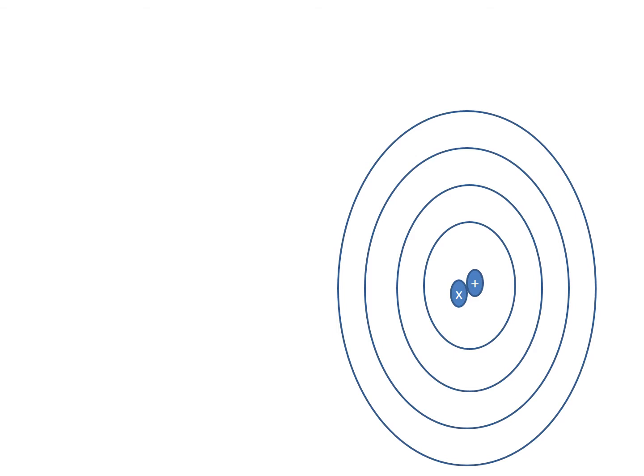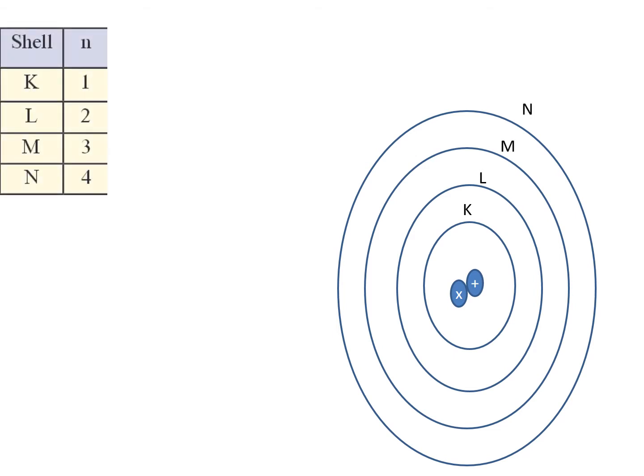These orbits are labeled as K, L, M, N. K is the first shell, that is why small n is 1. L is the second shell, so n is 2. M is the third shell, so n is 3. And N is the fourth shell, so n is 4. So K, L, M, N are the first, second, third and fourth shells of an atom.